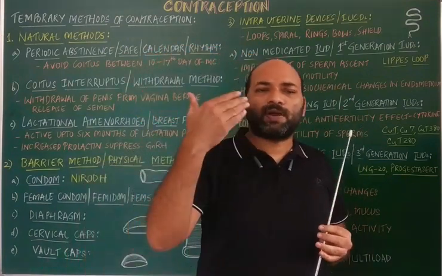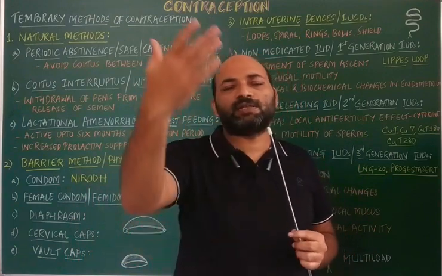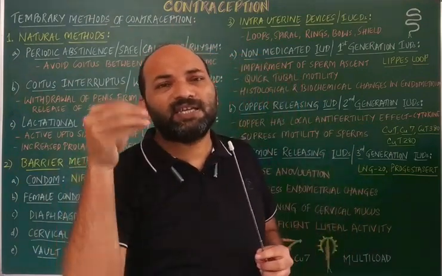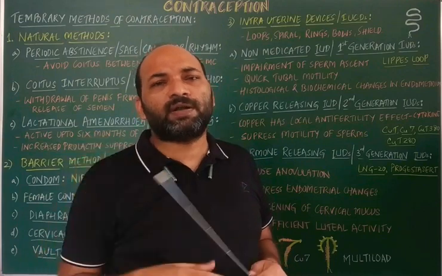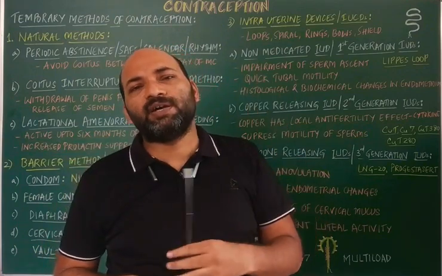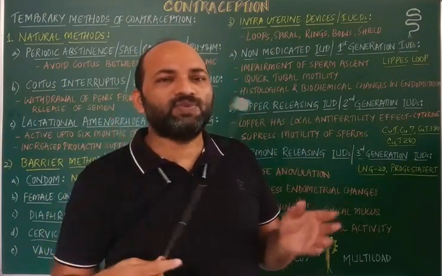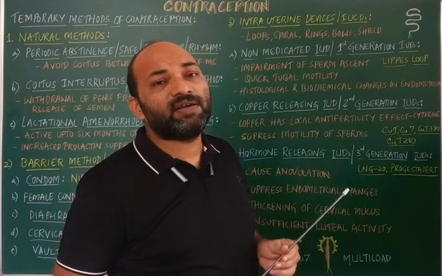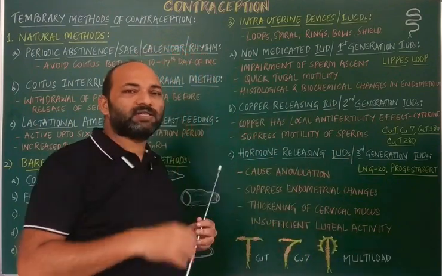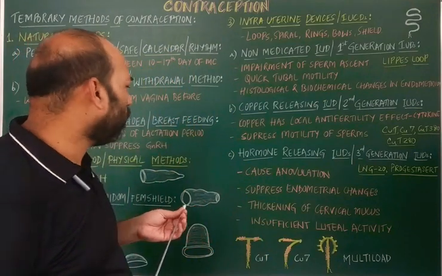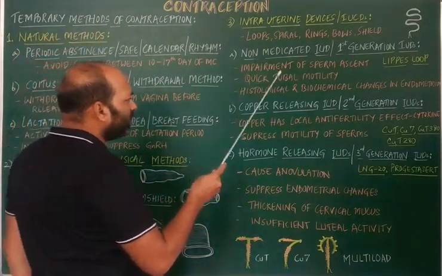During this process, when the copper ions are being released, if there is insemination, these copper ions will suppress the speed of the sperms. Hence they may even prevent contact between the sperms and the ova. That is one thing.